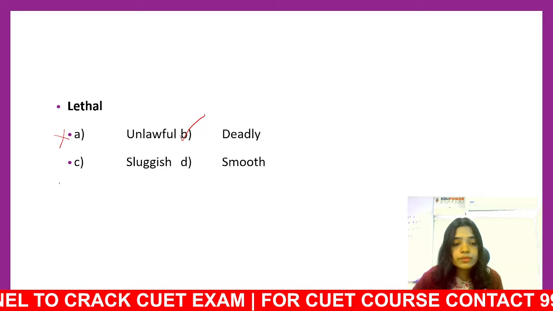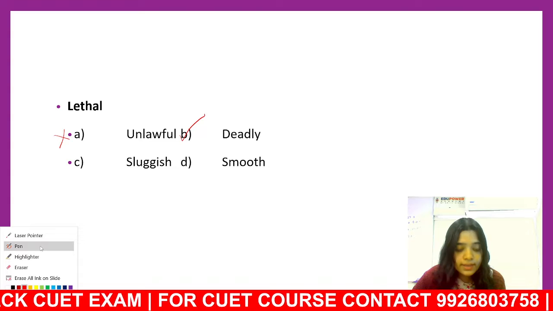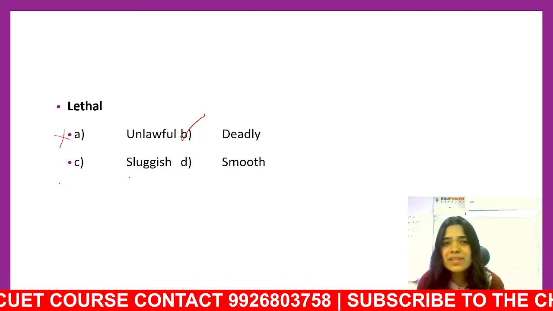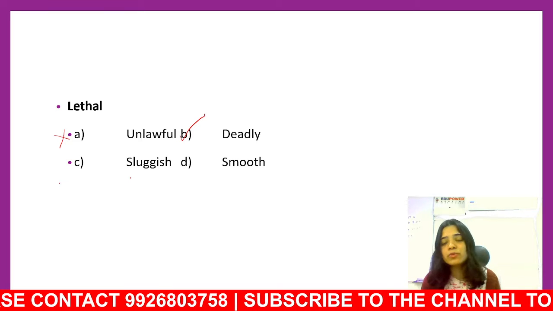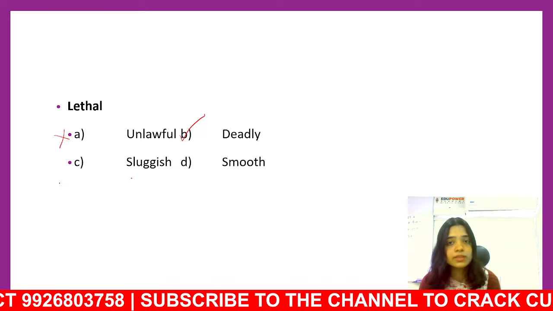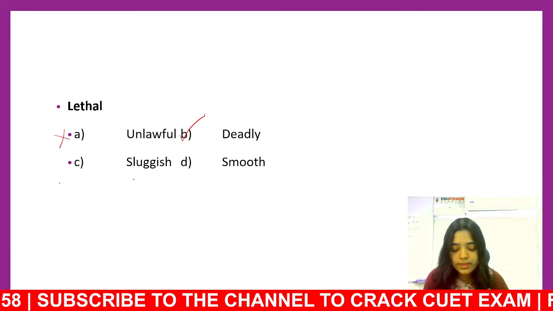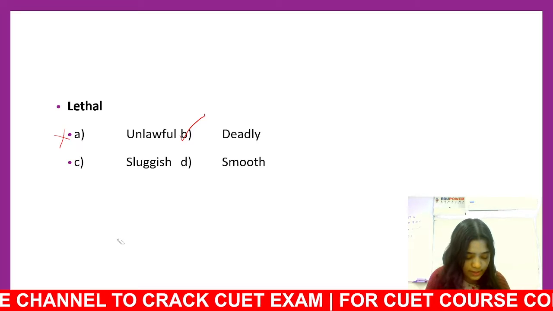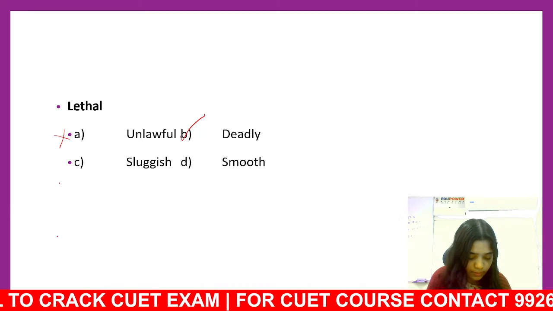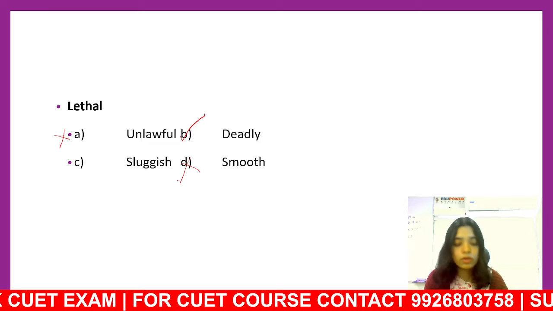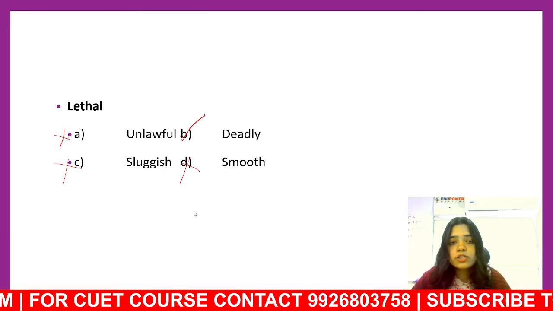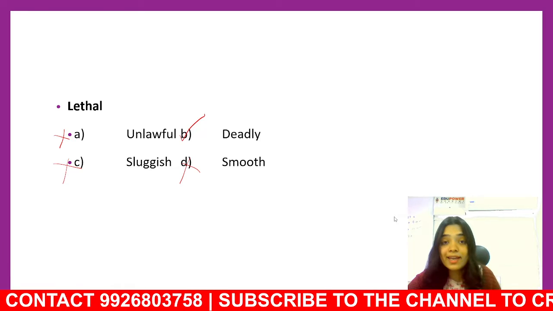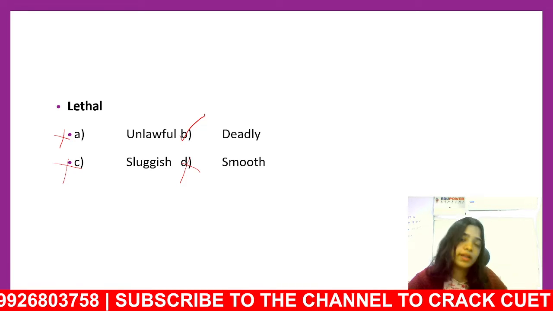Let's go with smooth. So can a weapon be smooth? Not quite. It can be smooth, but then it's not lethal. Lethal is not smooth. Can a blow be smooth? Not quite. So smooth is again not an option. Sluggish is not an option. So what's our answer? Deadly. Lethal means deadly. A lethal blow is a deadly blow.